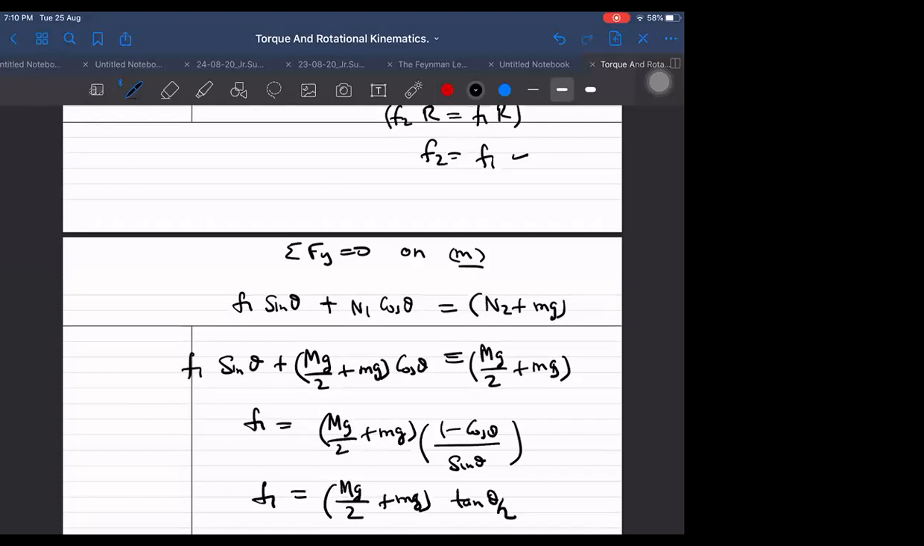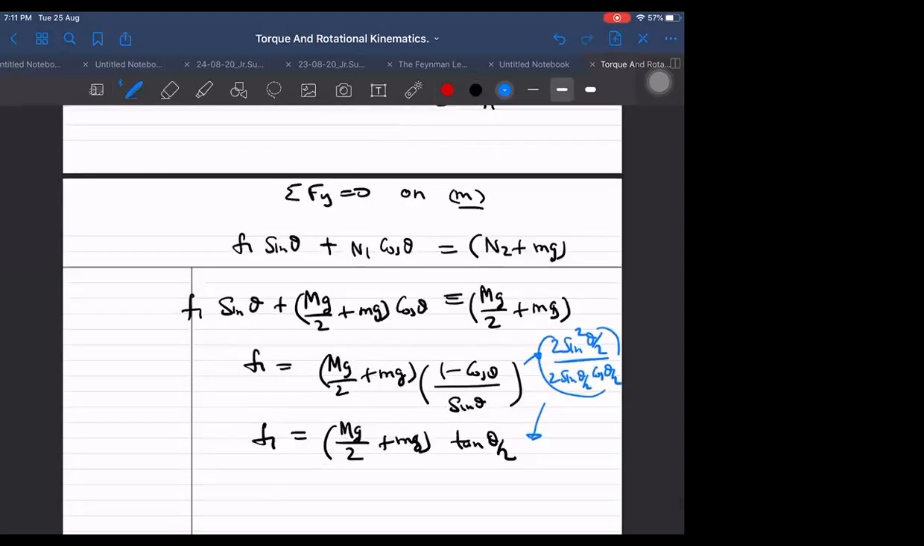You know, 1 minus cos theta can be written as 2 sin square theta by 2. Then where is 2, sir? Okay, 2 will get cancelled, because it is 2 sin square theta by 2, and the denominator is 2 sin theta by 2 into cos theta by 2. So this 2 helps us to cancel sin theta by 2 and obtain tan theta by 2. Understood? So we are getting F1 also.